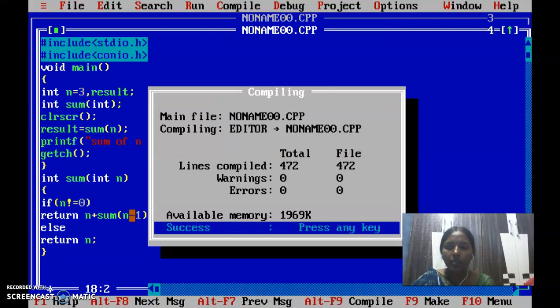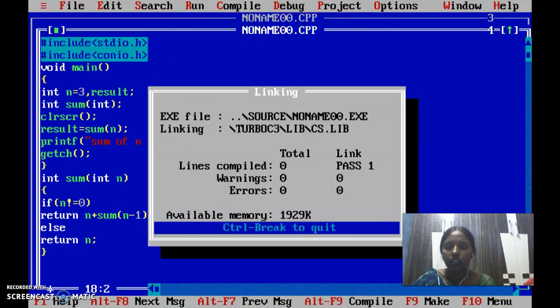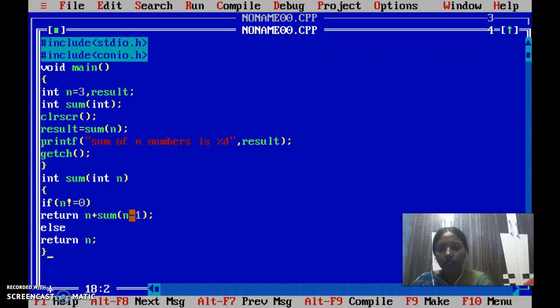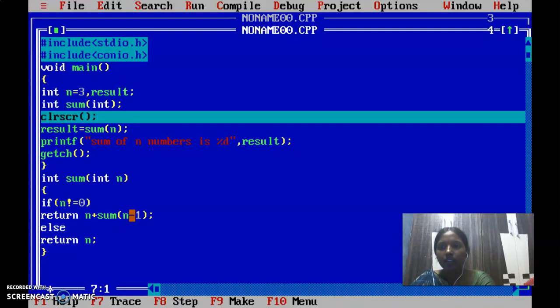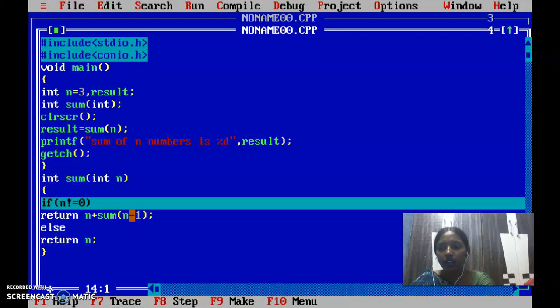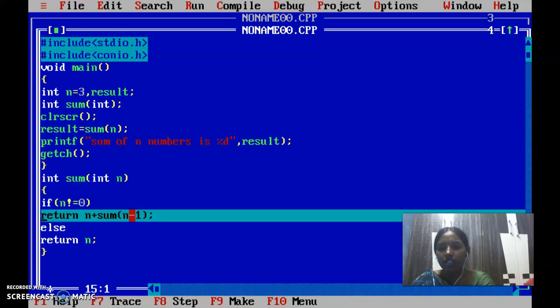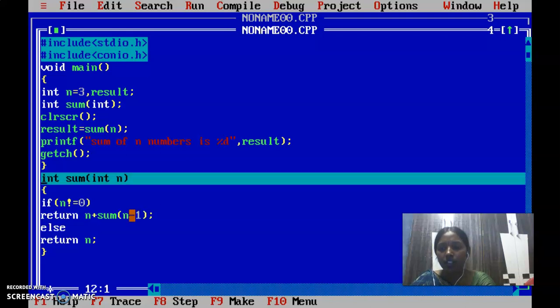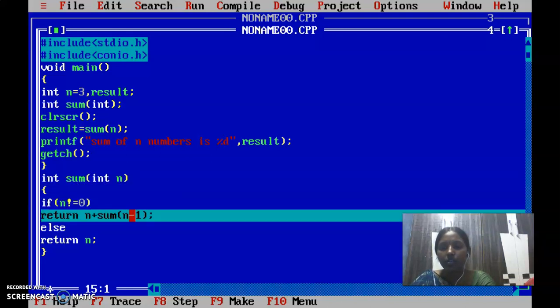Now I am compiling the program. Now run the program. The output is 6. Now trace the program with F7. Now the sum function is being called. Now n not equals to 0. 3 plus sum of 2 is calling. So the sum function is called with the number 2. The previous is 3. Now 2 plus sum of 1.